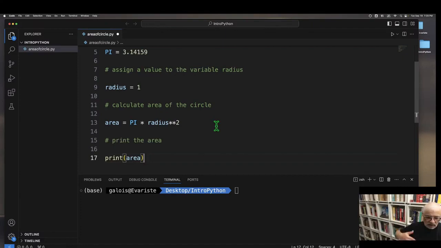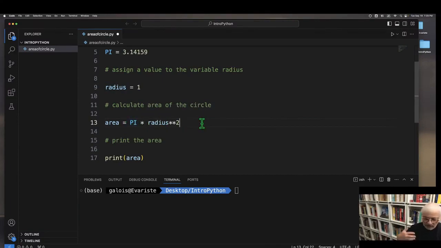PEMDAS says, okay, if I have parentheses, I'm going to manipulate whatever's in the parentheses, then exponentiation, and then multiplication, then division, and addition, subtraction, right? So that's the order of operations. So we don't have any parentheses, but we do have exponentiation. So it will raise the radius to the second power first, and then multiply pi times that.